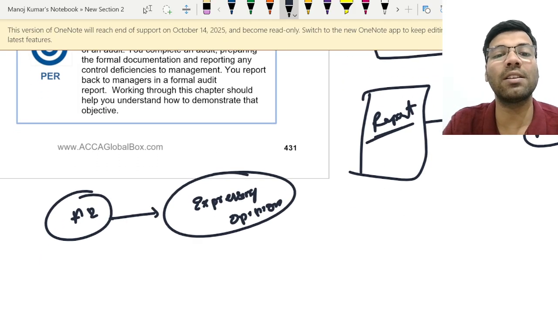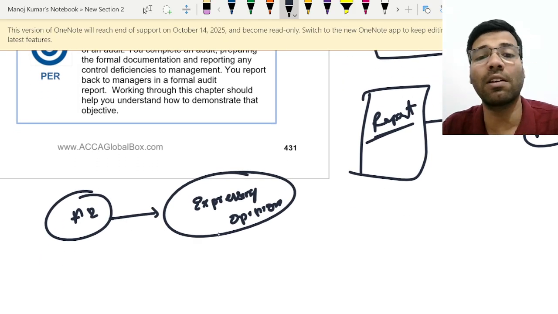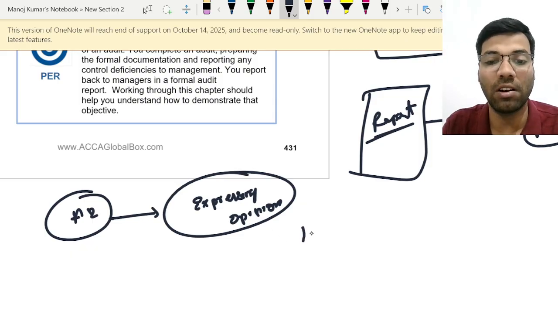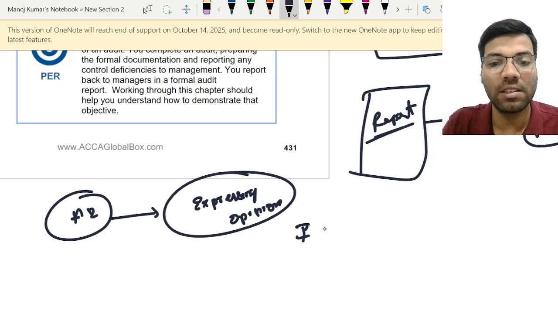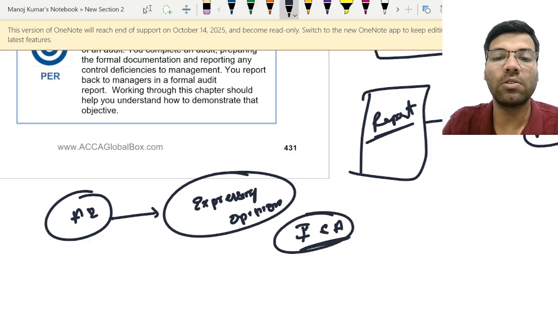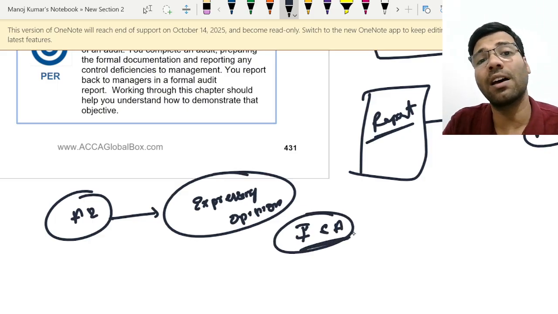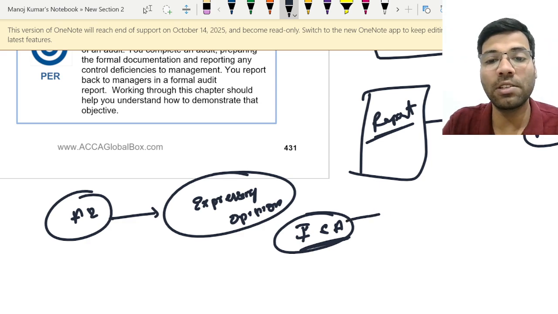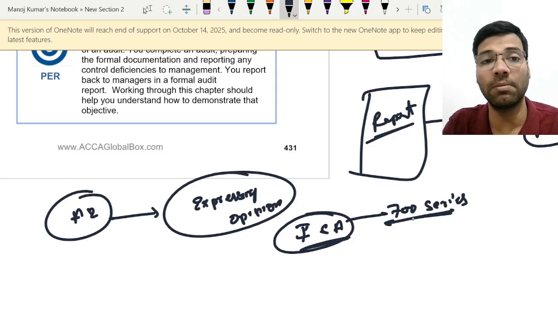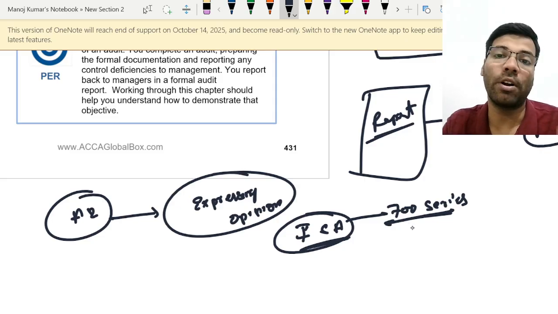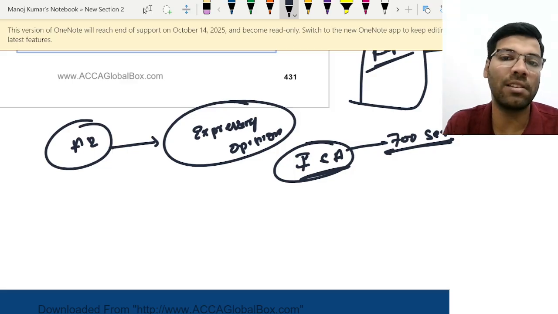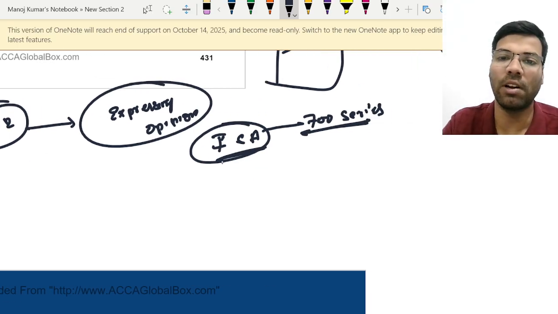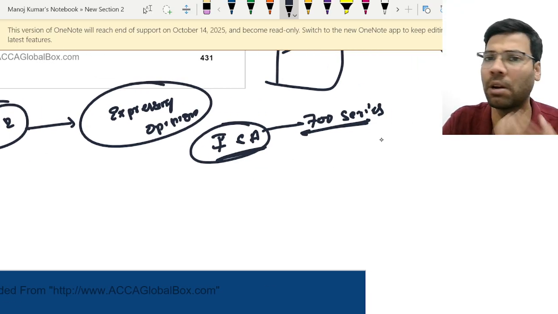So here the generally accepted practices for reporting are what? International standards on auditing. So here, which standards are applicable in case of reporting? As you know, 700 series standards are applicable whenever you are giving the audit report, right? Now let us quickly go through what the 700 series standards are and what they tell about. And numbers and names you should compulsorily remember.